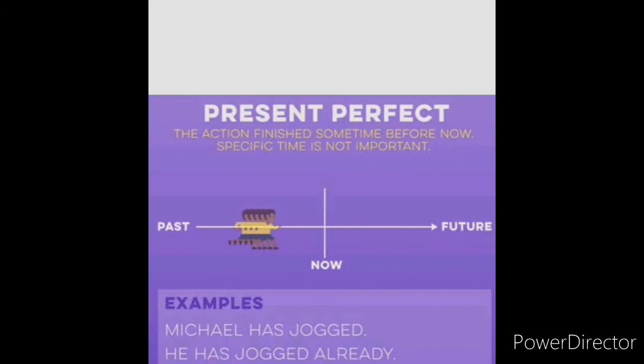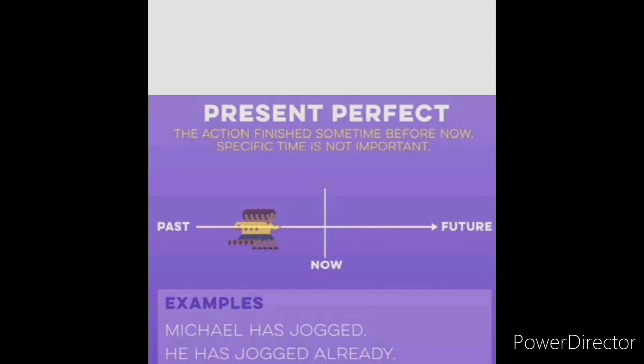Okay, now this is just an image for your reference that I made. Present perfect tense: the action finished sometime before now. Specific time is not important. See, this boy started to run in the past, isn't it? The boy started to run from the past. Now he is coming to the present, running and coming, right? So he can run and go to the future also. That is present perfect tense.